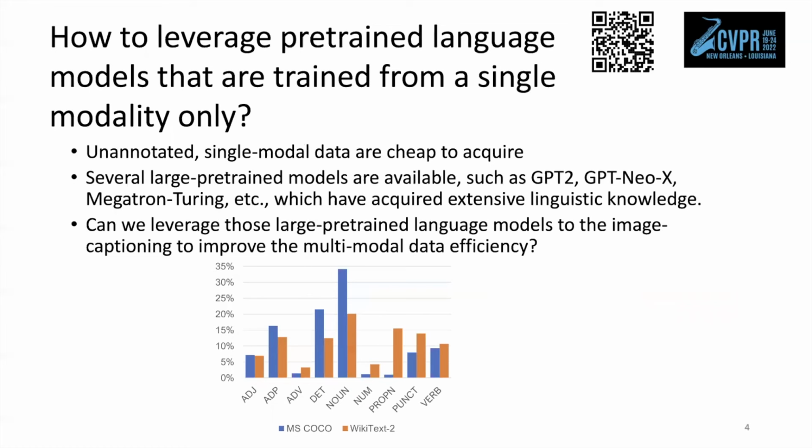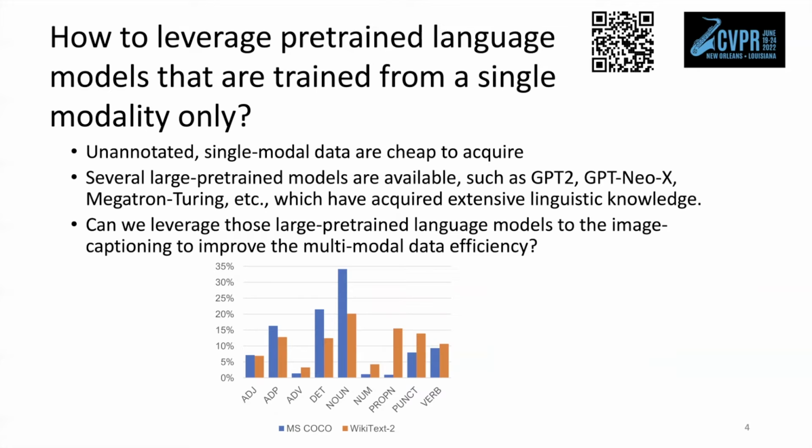Then how could we improve the data efficiency for the training of a multimodal neural network? A natural thought is to leverage large-scale pre-trained language models such as GPT-2, GPT-NeoX, and Megatron Turing. Benefiting from the availability of single-modal data without any human annotation, these models are trained on hundreds of billions of tokens and have acquired substantial linguistic knowledge in the process.